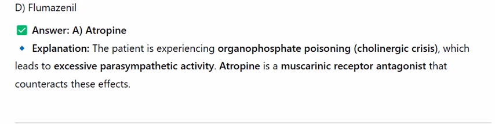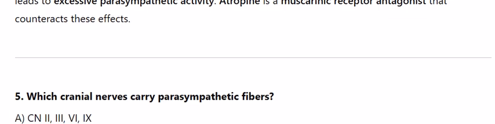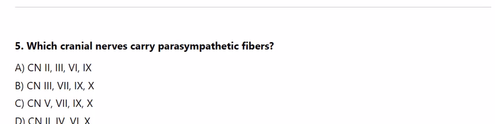5. Which cranial nerves carry parasympathetic fibers? A. CN2, 3, 6, 8. B. CN3, 7, 9, 10. C. CN5, 7, 9, 10. D. CN4, 6, 10. Answer B.